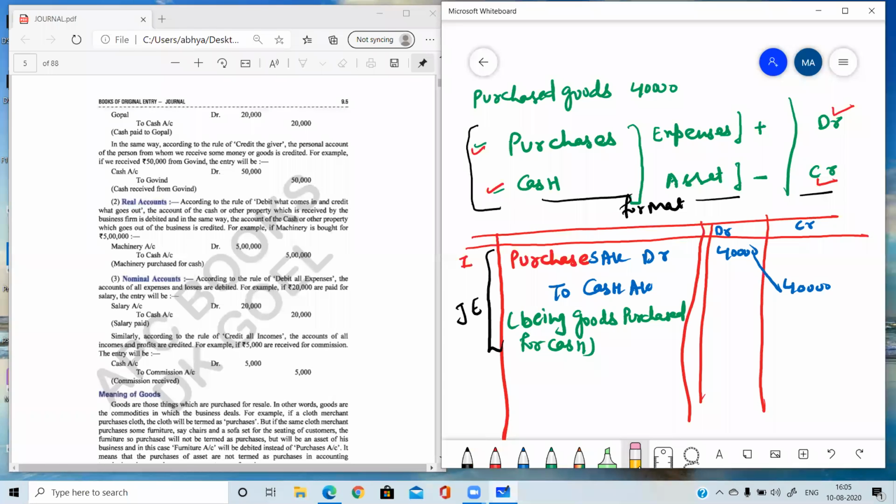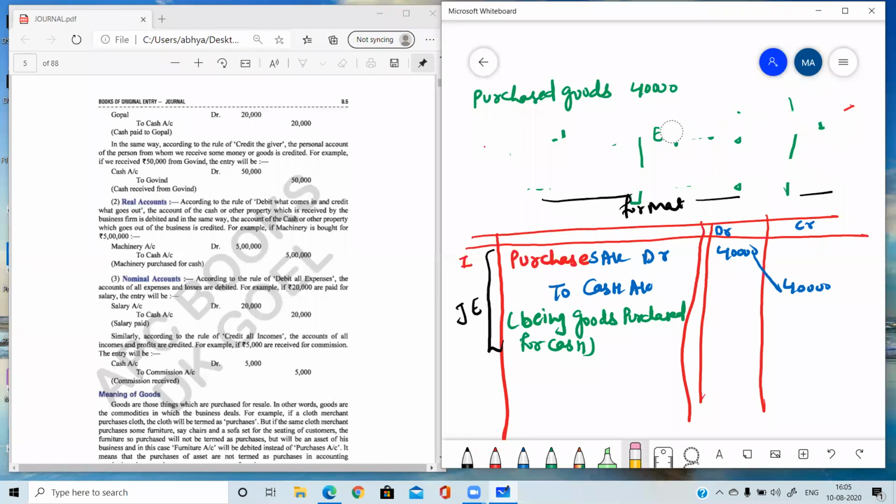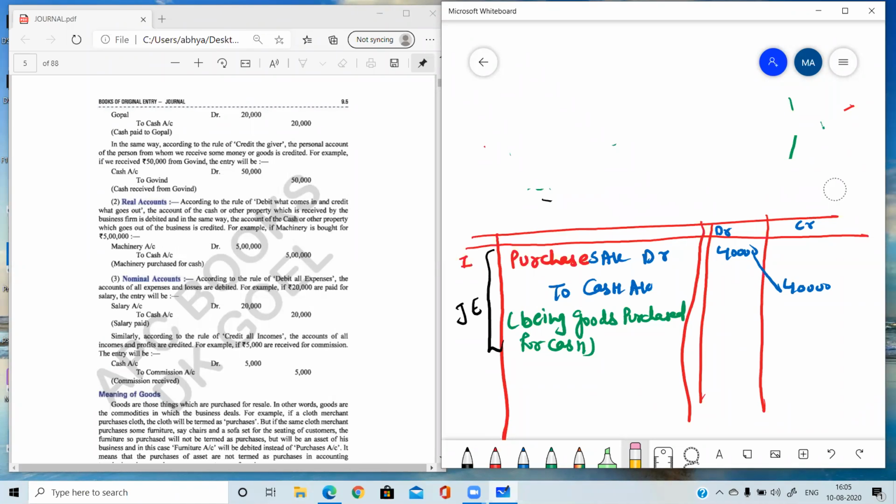Okay, next transaction, write down in your notebooks: goods sold for cash, 20,000. Find out the two accounts which are involved in this transaction. Goods sold for cash, 20,000. Very good, good answers.